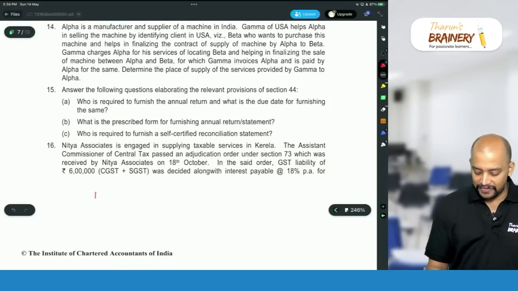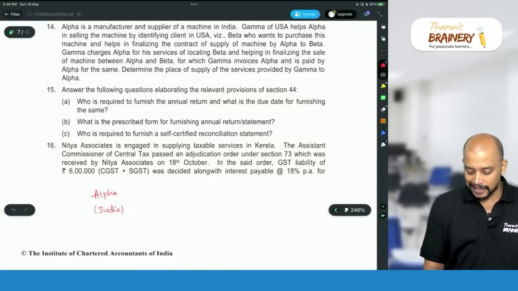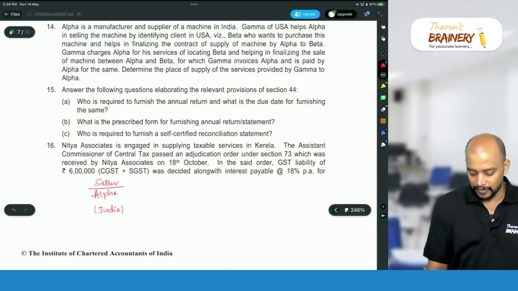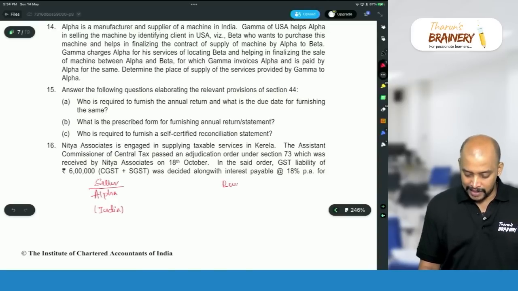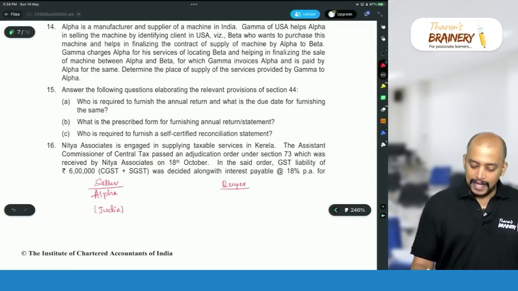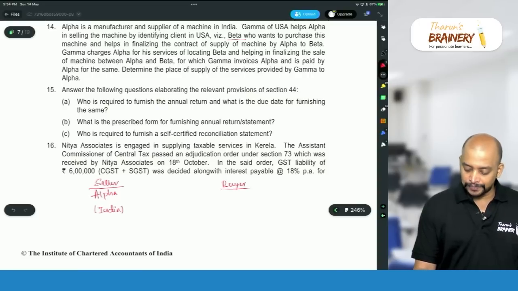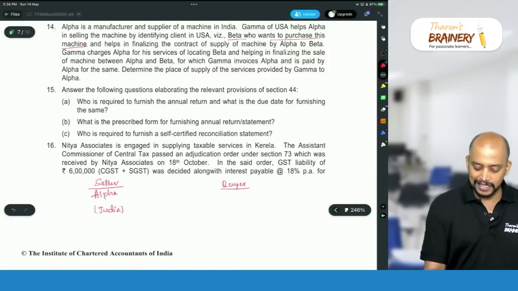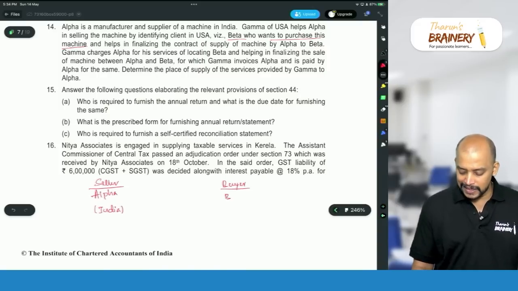So, Alpha is one person who is located in India, and they are the seller, correct? Seller. Now, who is the buyer? Identifying client in USA, Beta, who wants to purchase this machine. So, the buyer is Beta, who is located in USA.